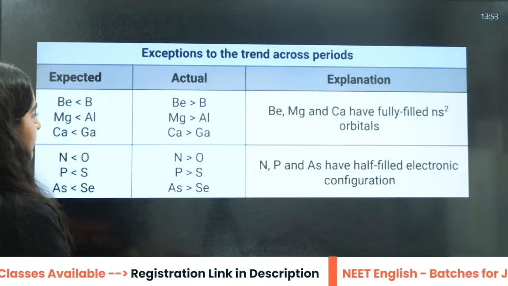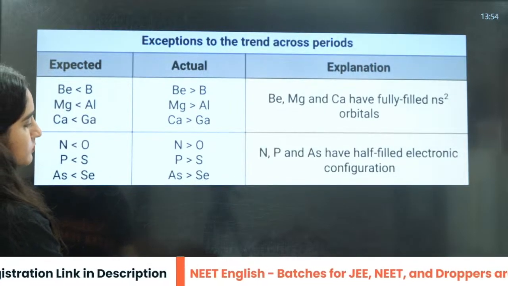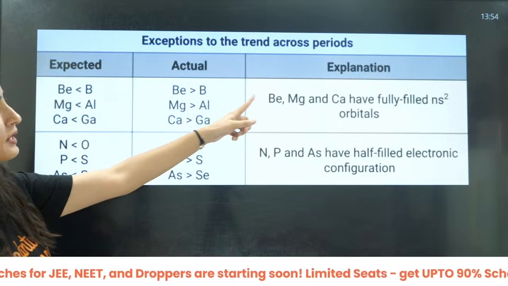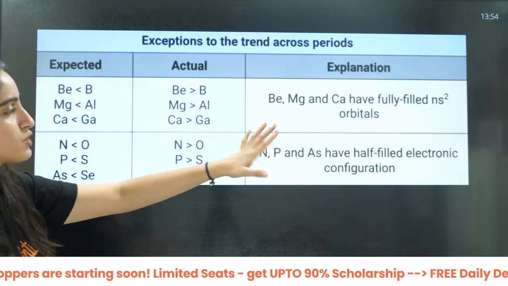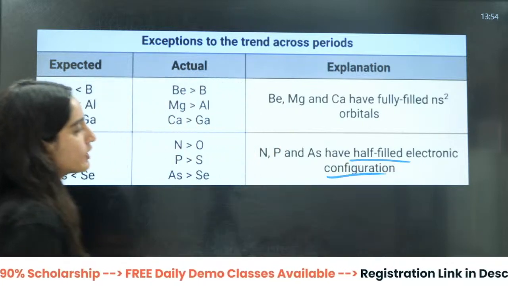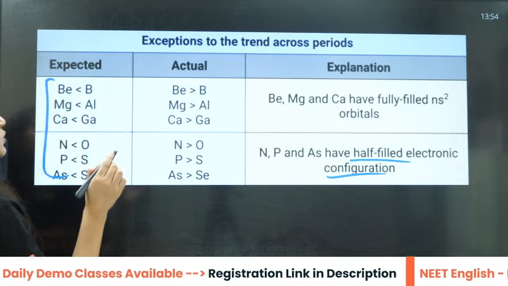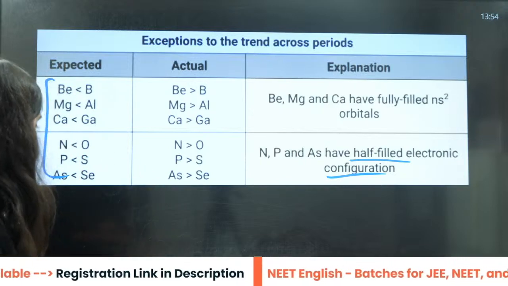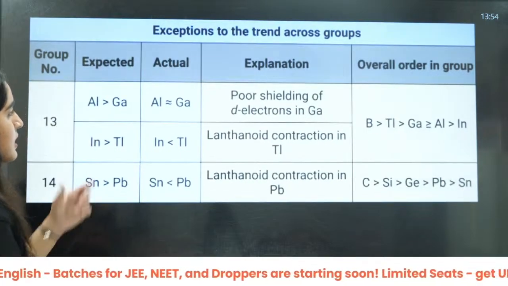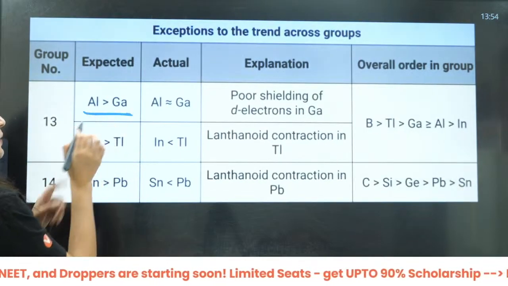Okay. Then beta, what about this one? Across the period, all these things, right? Beryllium, magnesium, calcium have fully filled ns2 orbitals. This has a half filled electronic configuration. That is the reason you have these exceptions there. Okay, understood?